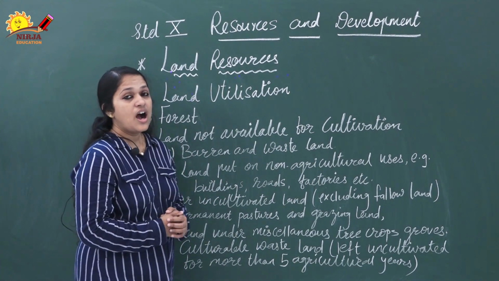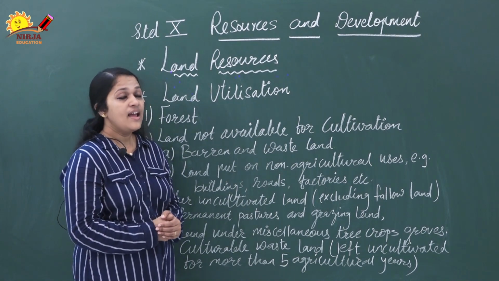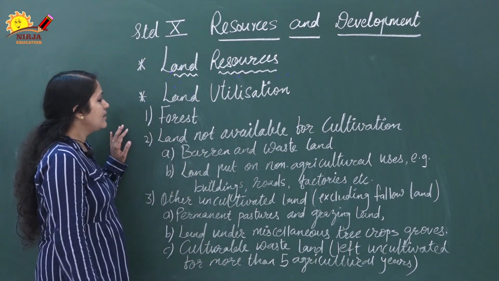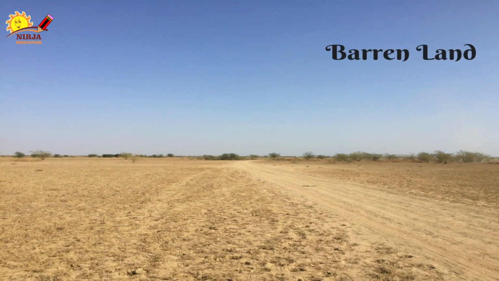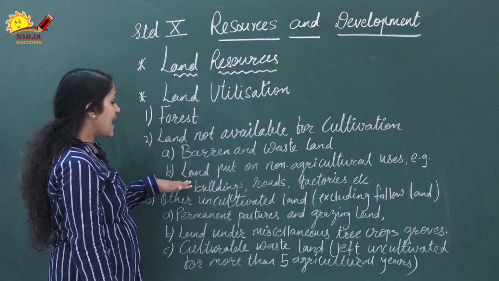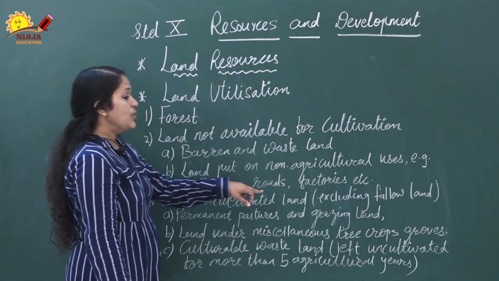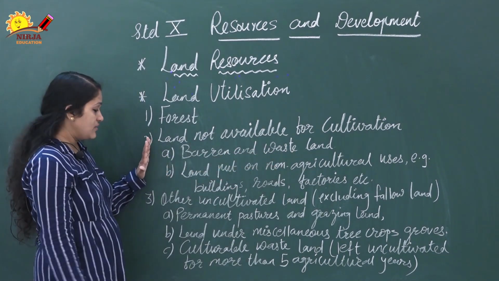In our country, about 3.28 million square kilometers is land, and we will see how that land is utilized. First one is forest. Second is land not available for cultivation. Which land is not available for cultivation? Such as barren and wasteland where cultivation is not possible. Second is land put to non-agriculture uses. Example, for buildings, roads, factories, etc. So, this also is not used for cultivation.